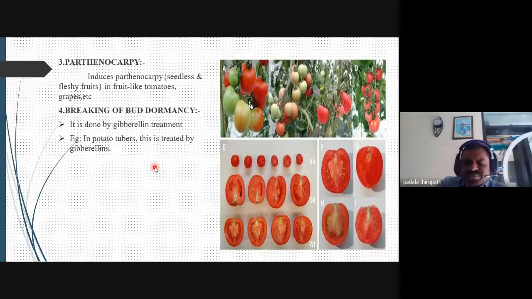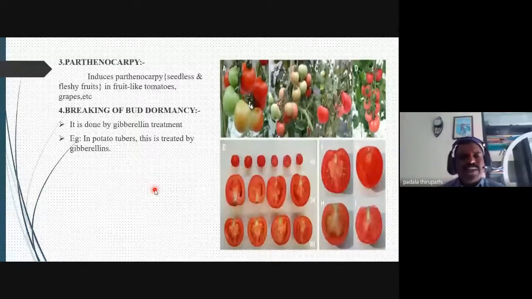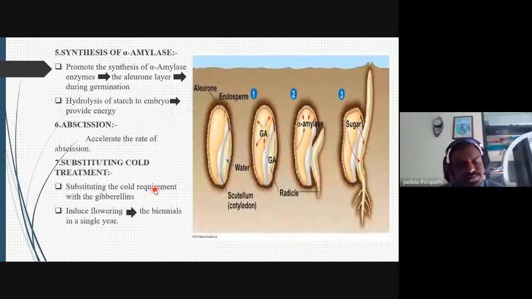Whenever potatoes are stored in a room, in the kitchen, or in different cold storage areas, they are not able to germinate for a long time. Whenever we use an external application of gibberellins, the potato tubers germinate very easily. So that is breaking of dormancy, by the application of gibberellins. Then synthesis of alpha amylase.